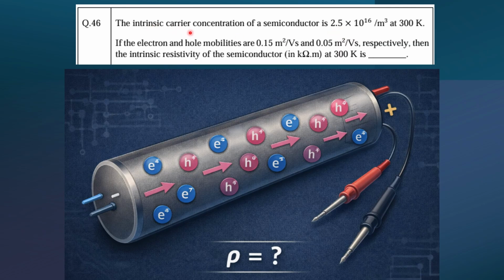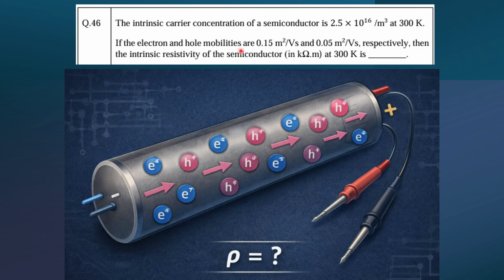So wherever it is telling the carrier concentration, carrier is your electron or hole. So whenever we are talking about the carrier concentration, it means the number only. We are talking about the number. So this is the number, right? So how many carriers are here? So this is the number 2.5, and the temperature is given.